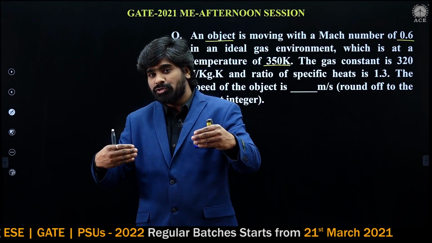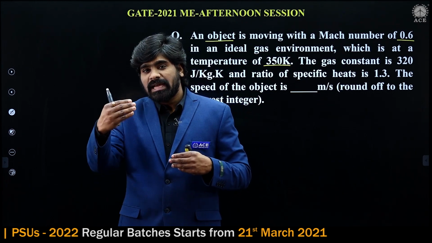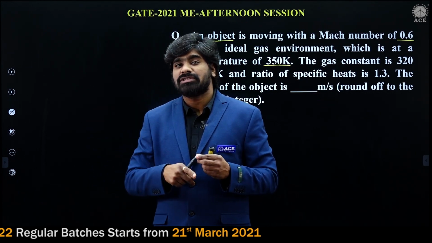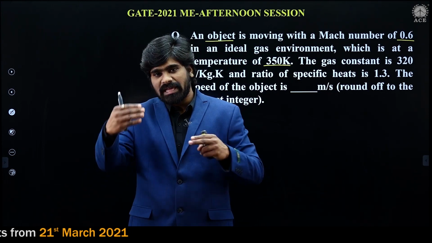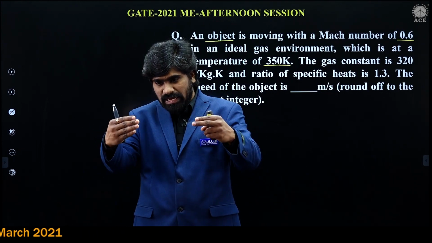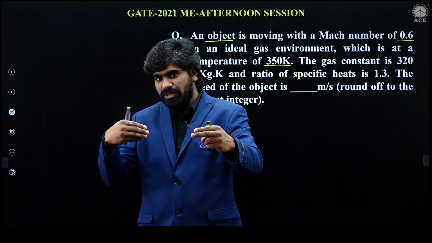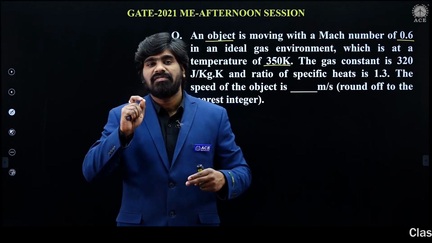Airflow will be there in the opposite direction to you. So what will be the air velocity? Air velocity is the same as your velocity. Suppose you are moving at 50 kmph, the surrounding air, the air which is coming to you in the opposite direction, that also will be at 50 kmph.